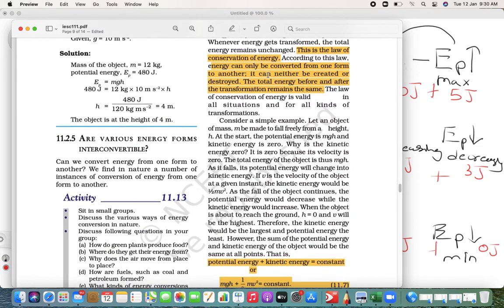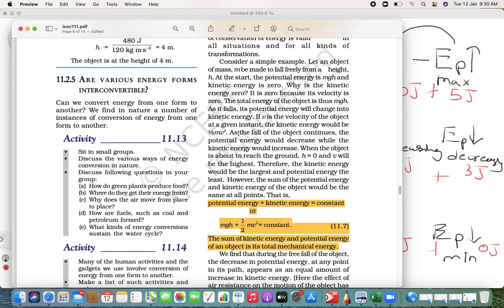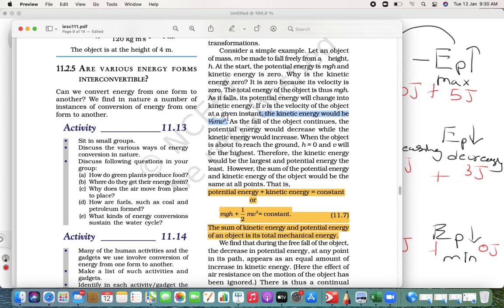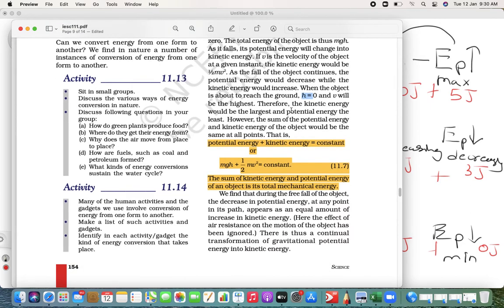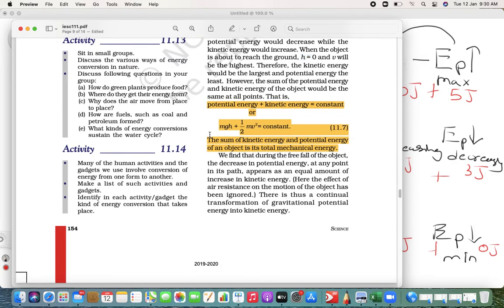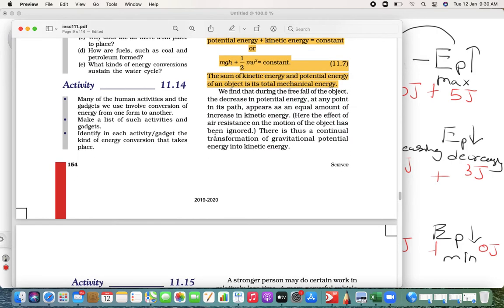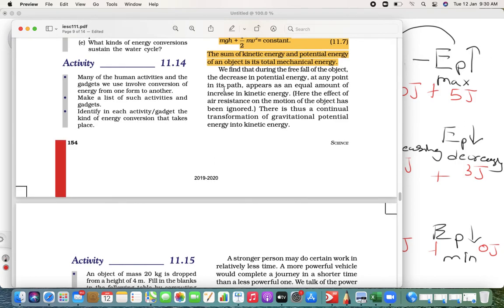Okay. Now let us say they are considering an example. The mass of an object is m, the height is h. The potential energy is mgh. Similarly, the kinetic energy is half mv square. If the height is 0, the potential energy will be 0. But as you know, the kinetic energy keeps on increasing, and the sum is constant. Thus, the sum of kinetic plus potential energy, we call it mechanical energy. Understood what I said? The sum is mechanical energy. That is what the whole idea is.